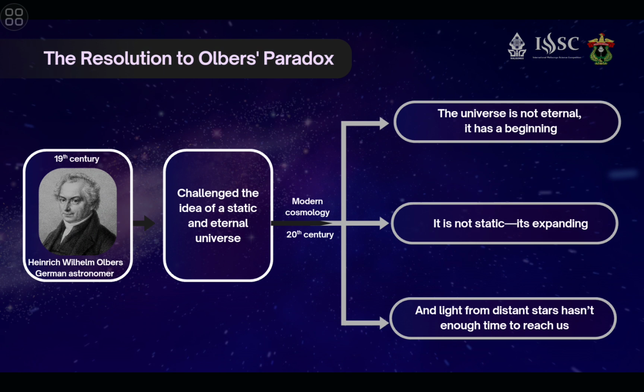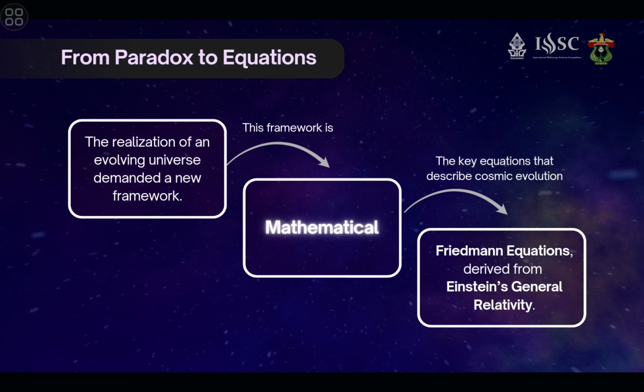In other words, the darkness of the night sky is not an absence of stars, but a reflection of the universe's finite age and dynamic nature. This realization led cosmologists to abandon the idea of a static cosmos and instead explore a mathematical framework that could describe an expanding universe, or a universe whose size changes over time. This framework begins with a powerful equation, the Friedman equation.